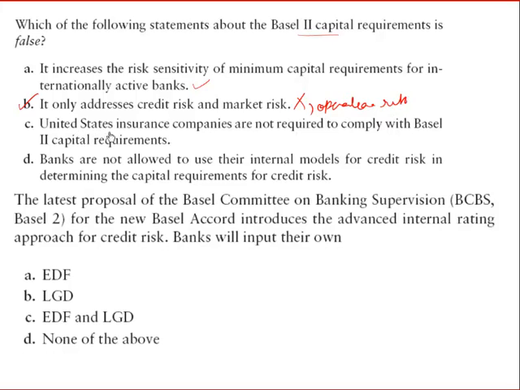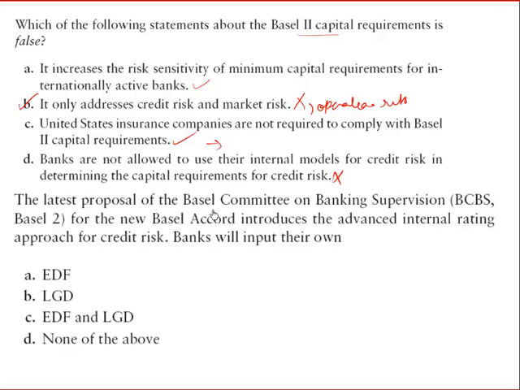United States insurance companies are not required, that's correct. Basel II is for the banking sector. Banks are not allowed to use their internal models for credit risk in determining the capital requirements. That's also incorrect, because the internal ratings based approach and the advanced measurement approaches are allowed.